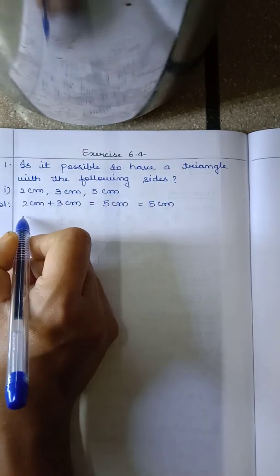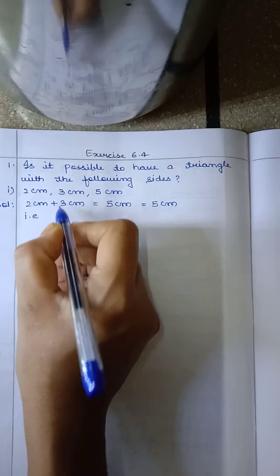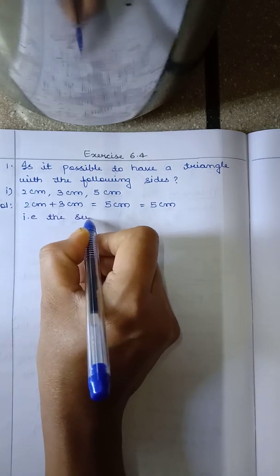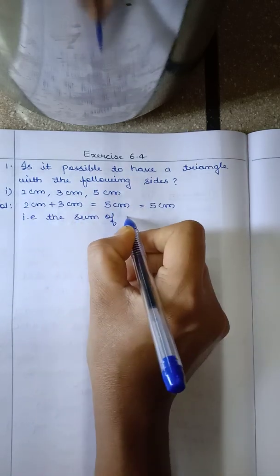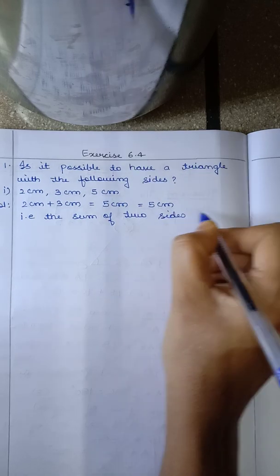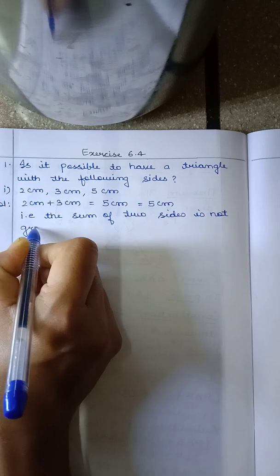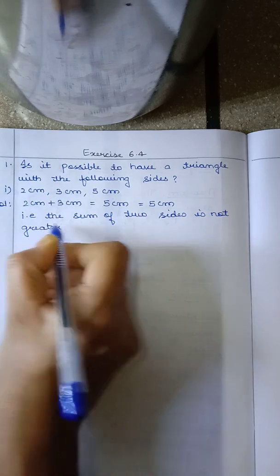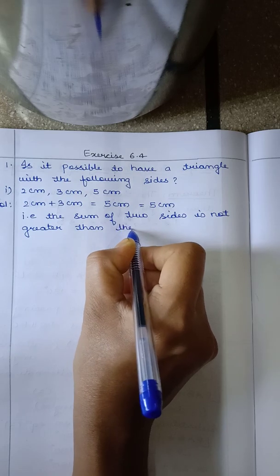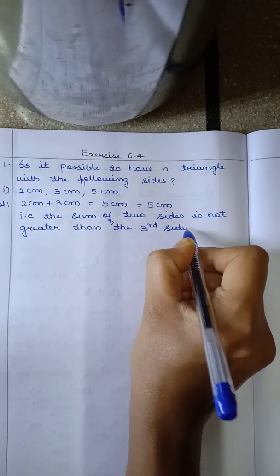You have to write. Okay, so write here: the sum of two sides is not greater than the third side.